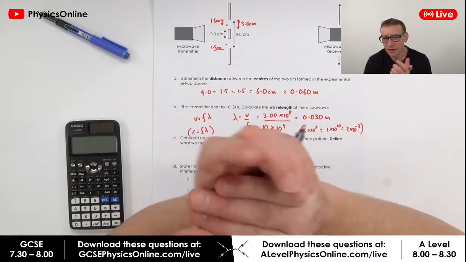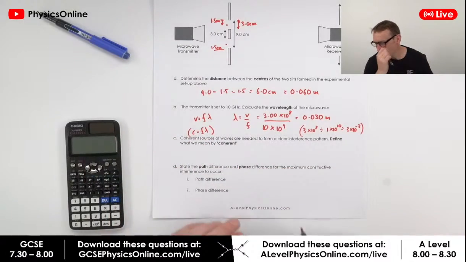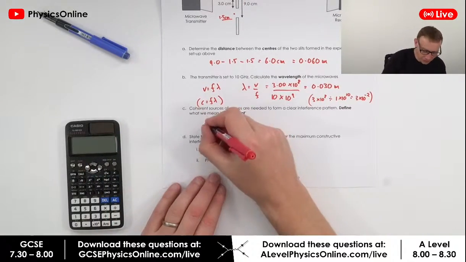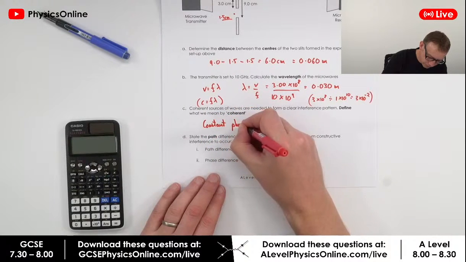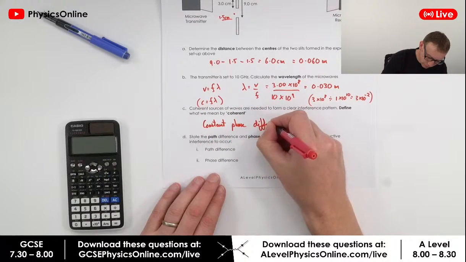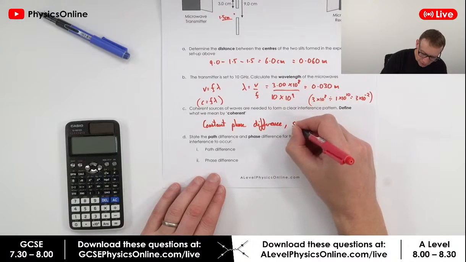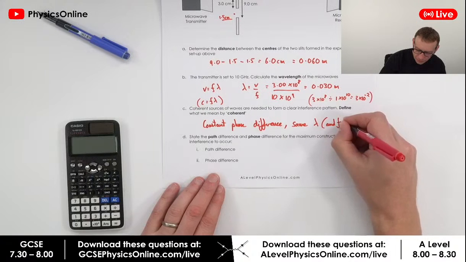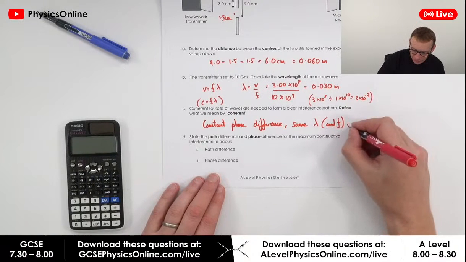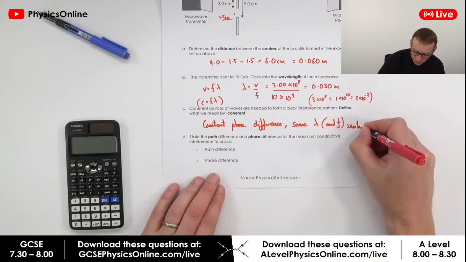So I would say coherent waves have a constant phase difference. And I guess that kind of implies they've got the same wavelength and frequency, and also a similar amplitude.